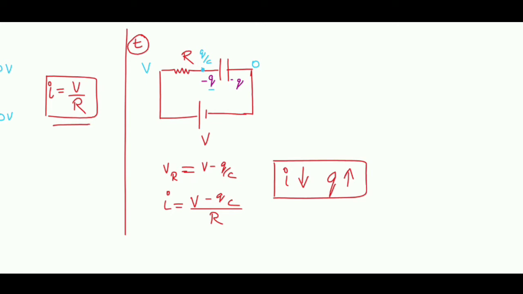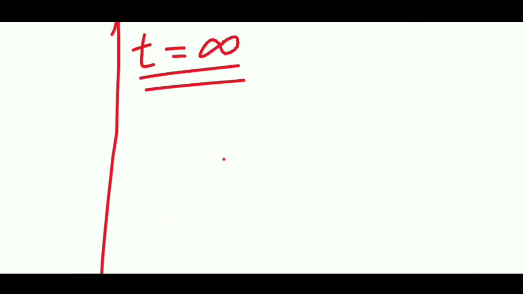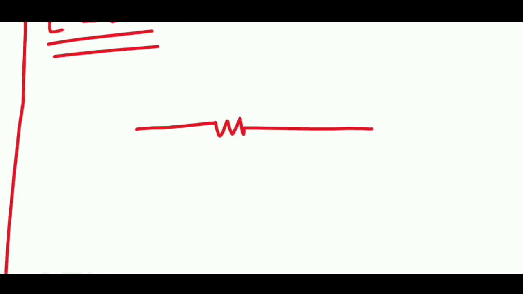So after a very long time, what will happen? The charge on the capacitor would have become full. Let us assume it as capital Q, and that capital Q will be achieved when the voltage across the capacitor would have reached V. Okay, so let us check out the third stage as well. Finally at t equals to infinity, after a very long time, the system will look something like this.